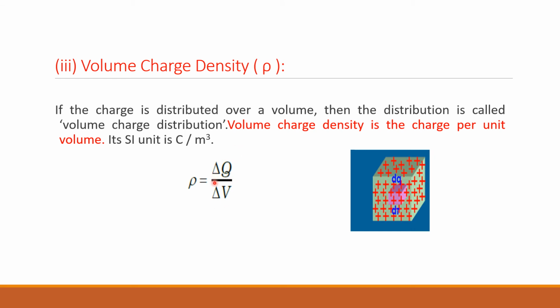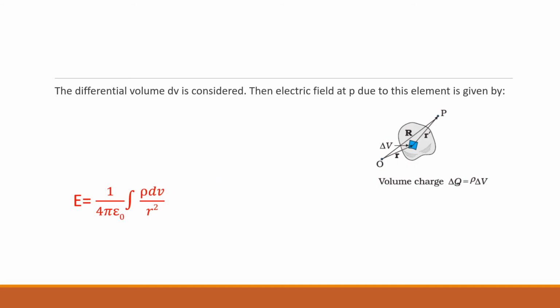Okay, delta and d, no need to worry. We can write dq by dv. For this limiting case, all delta are replaced by d. So dq by dv. And for finding electric field intensity, let us consider a volume. And here a small differential volume element delta V is considered. Okay, then charge on this volume is equal to delta Q is equal to rho into delta V. And in the formula I have written in terms of dq and dv.